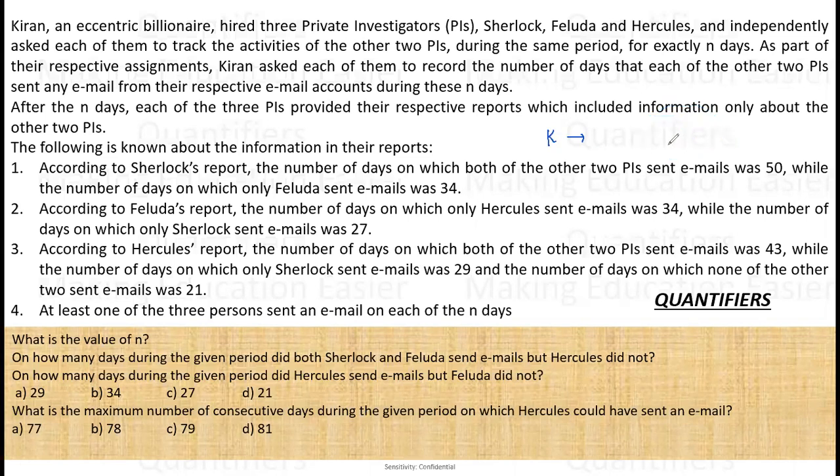Now, as a part of their respective assignments, Kiran asked each of them to record the number of days that each of the other two PIs sent an email from their respective email account during those days. So now what they have to do is count the days on which the other two people sent emails. Okay. After the n days, each of the three PIs provided their respective reports, which included information only about the other two PIs. So after n days, S gave a report about F and H, H gave a report about F and S, and F gave a report about S and H. So this is the kind of structure they are following.